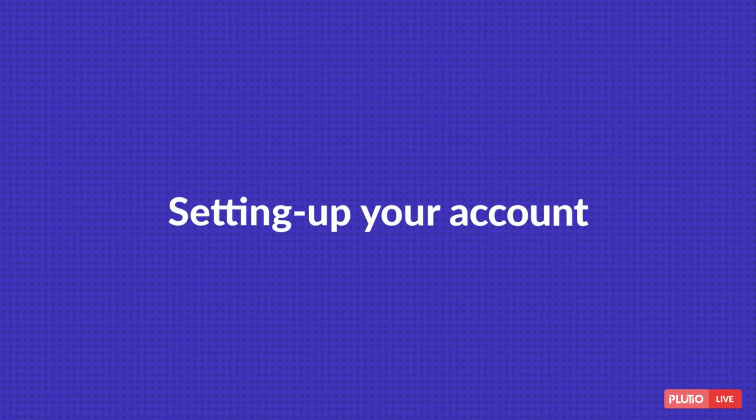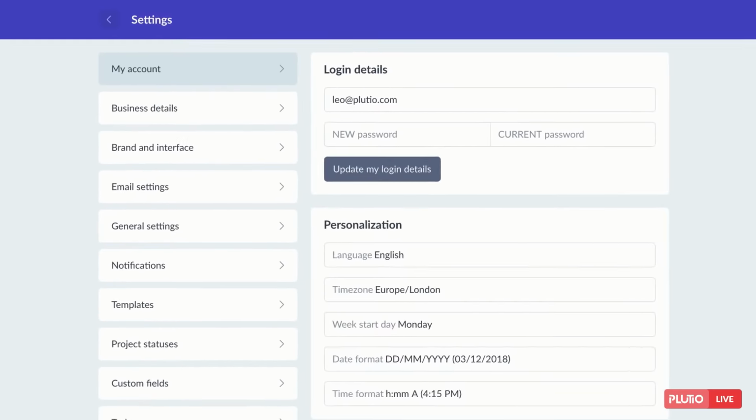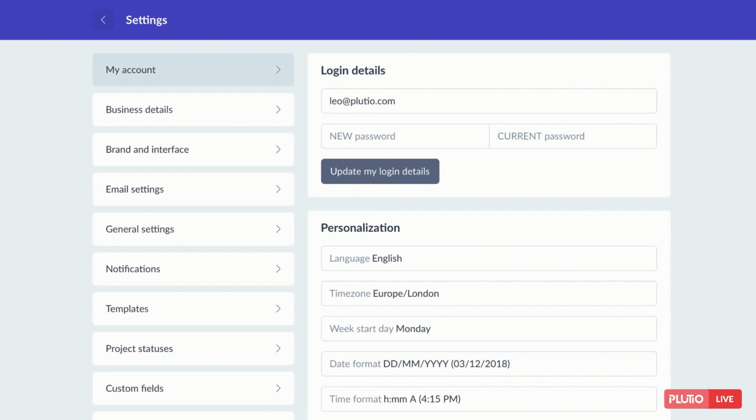Setting up your account. The settings page, which is accessed from the main menu, gives you everything you need to set up your account and business. All the setting options are organized into a few categories to make it easier for you to find what you're looking for. I'm going to try and show you the main setting options, and then you can explore the rest at your own pace.